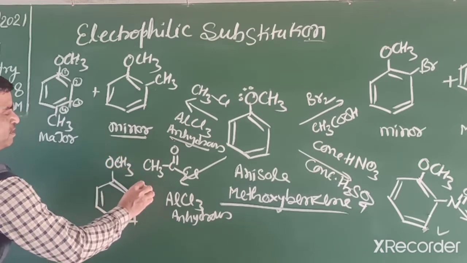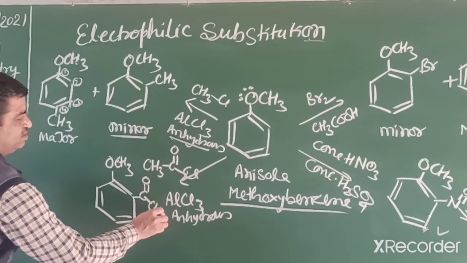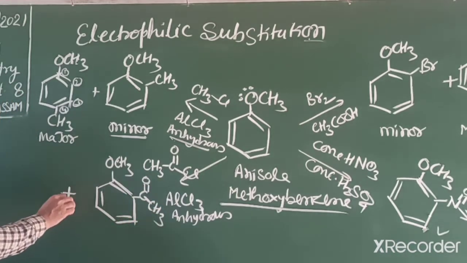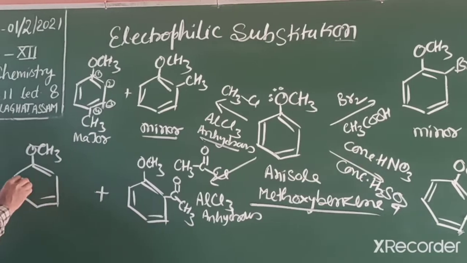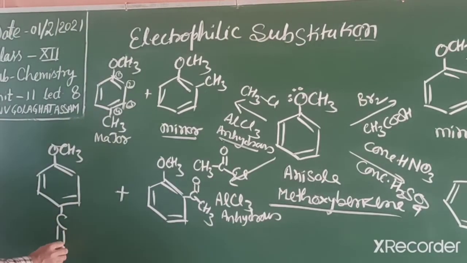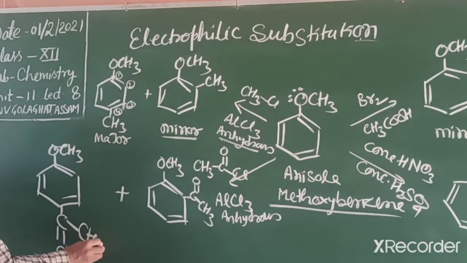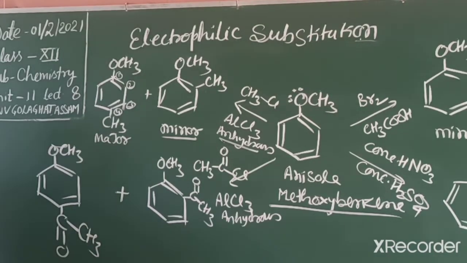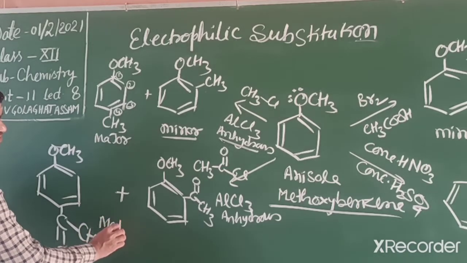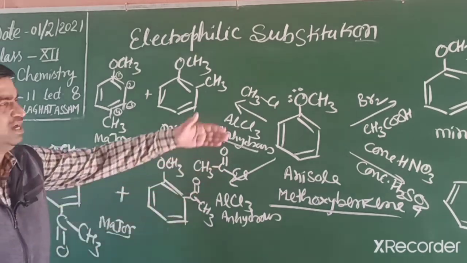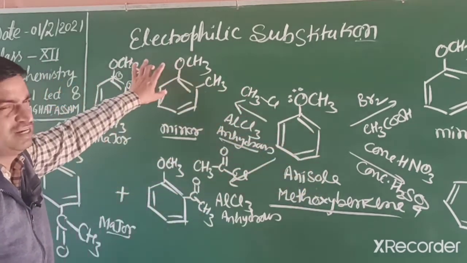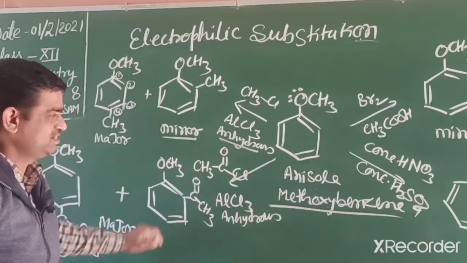Ortho position, we get an ether, ortho and para position product. By this reaction we convert into carbonyl compound, means ketones. This one is para product, is major product. So these are some reactions, major and minor. Means halogenation, nitration, Friedel-Crafts alkylation and acylation.